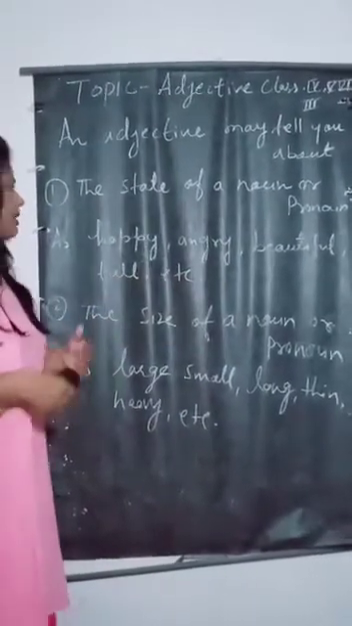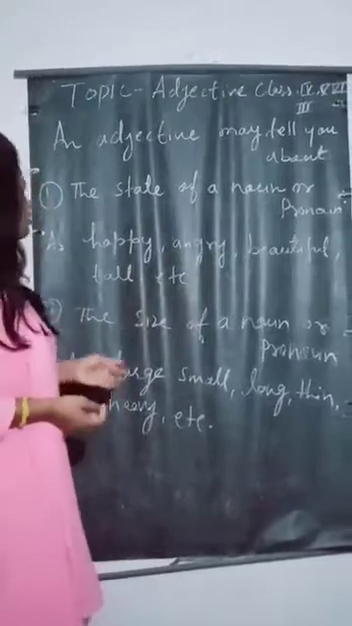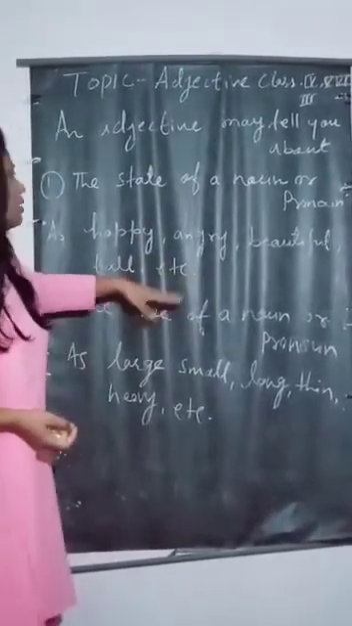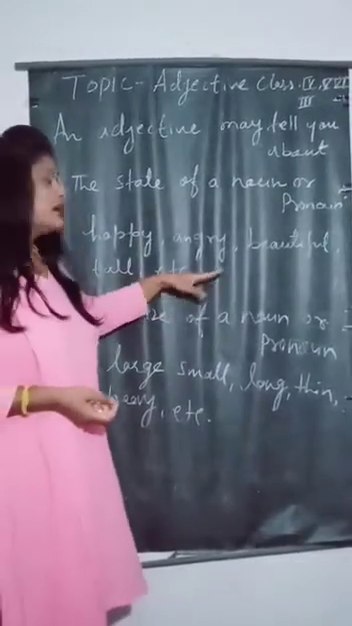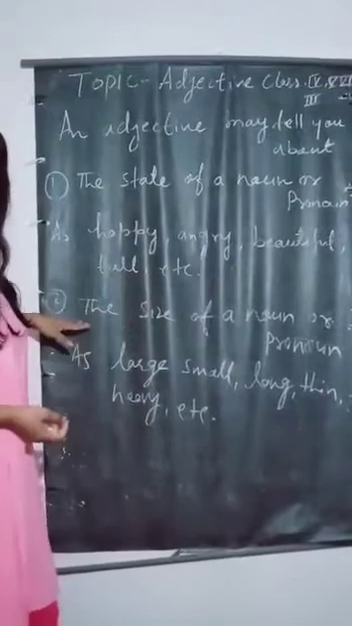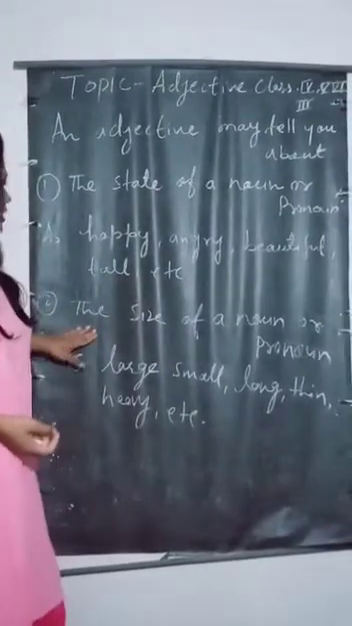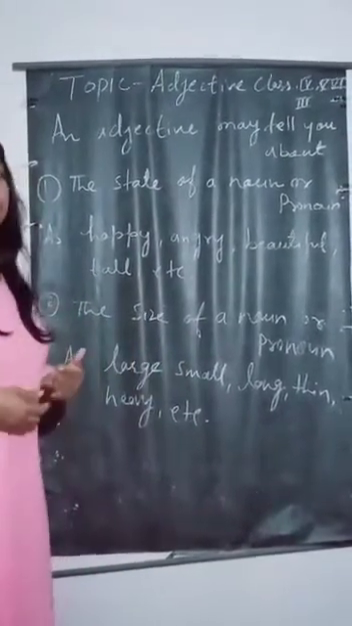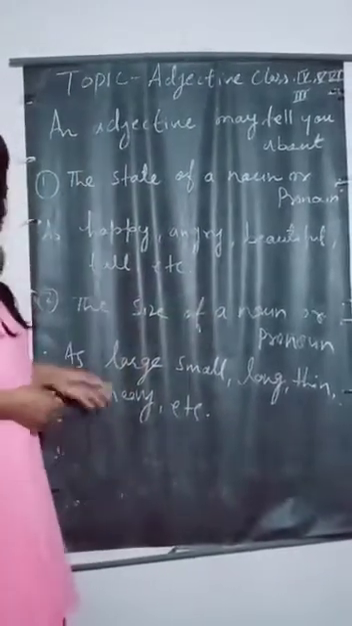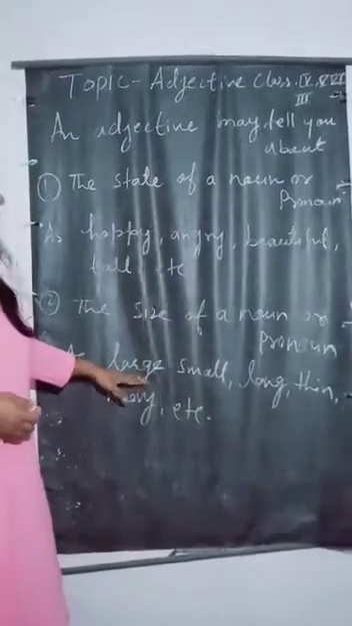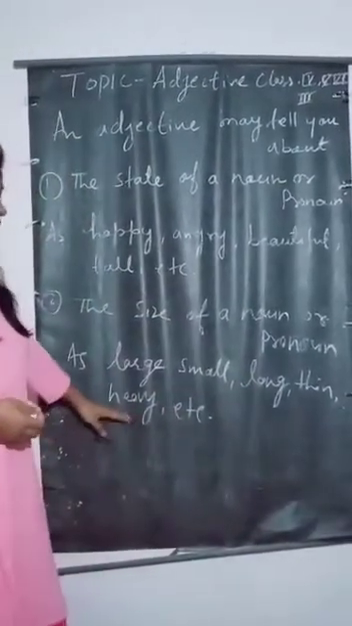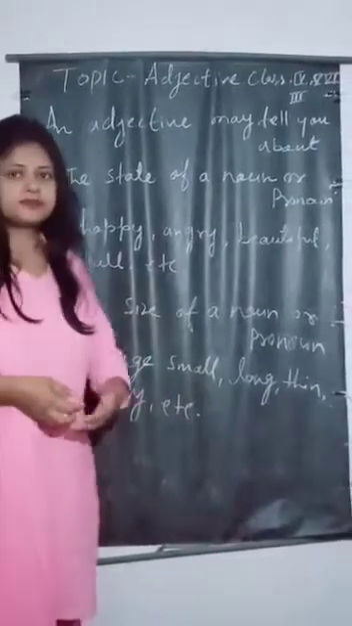Now, many more examples: long, ugly, handsome. Now look at the second. It tells the size of a noun or pronoun. Like large, small, long, thin, heavy, etc.